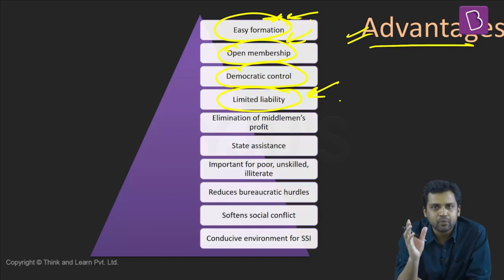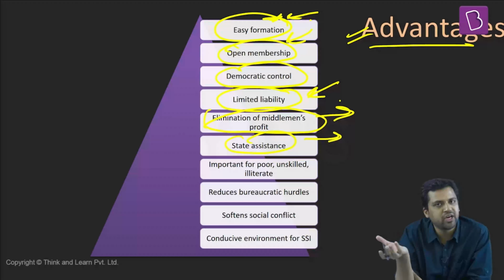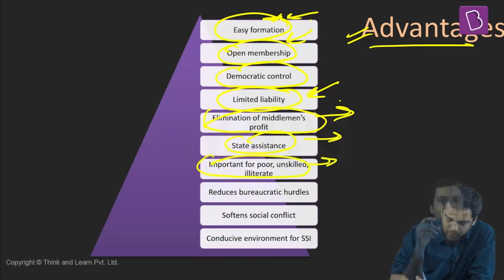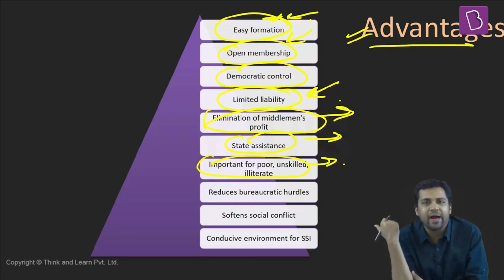Cooperatives eliminate the middleman's profit. I've already given you an example. Whatever benefit is there, it directly comes to the members of the cooperative and is shared among the members equitably. Cooperatives also get benefits from the state. The state provides assistance. And cooperatives are specifically important for people who are poor, illiterate, or do not have specific skills. These are the people who are left behind in the development process.